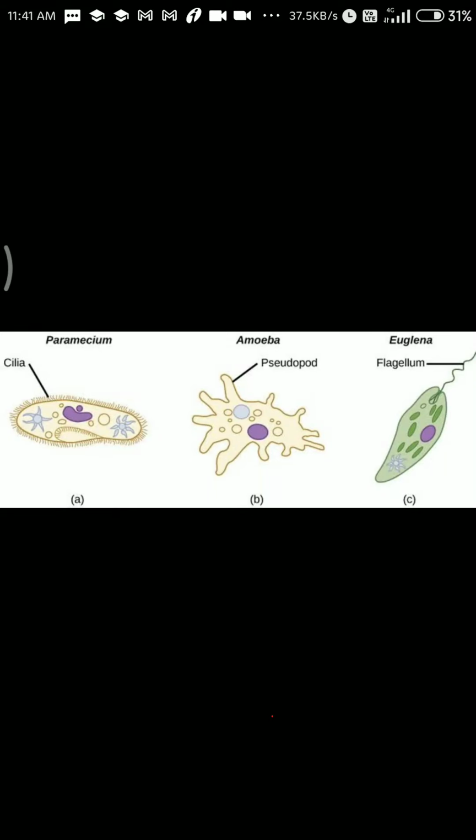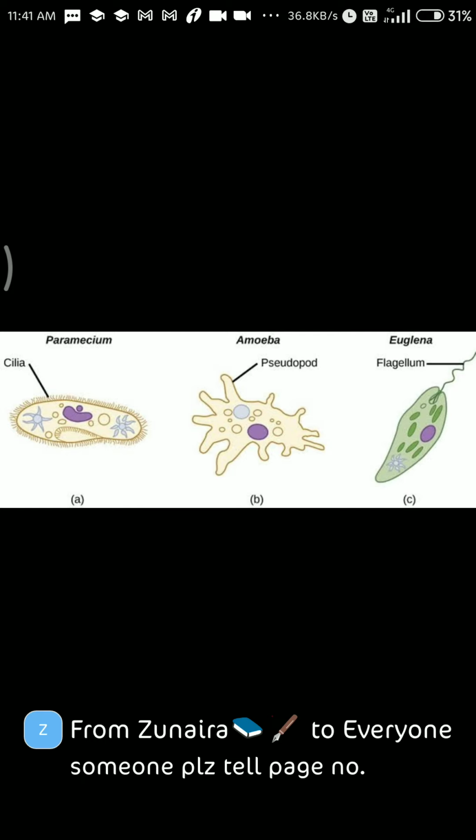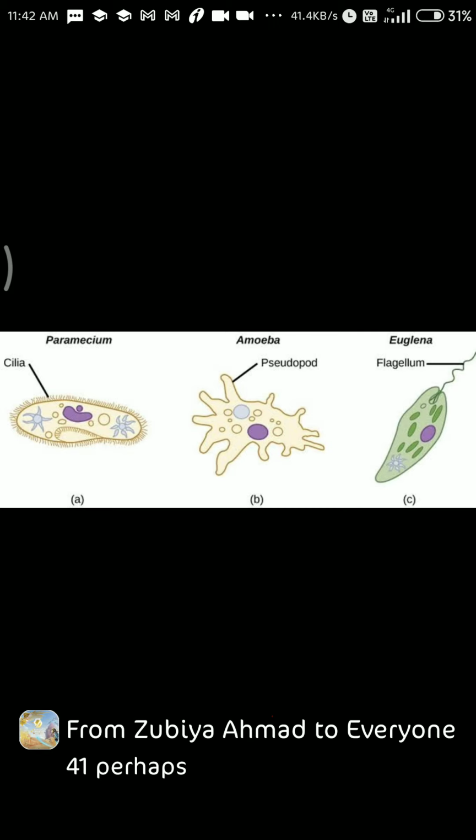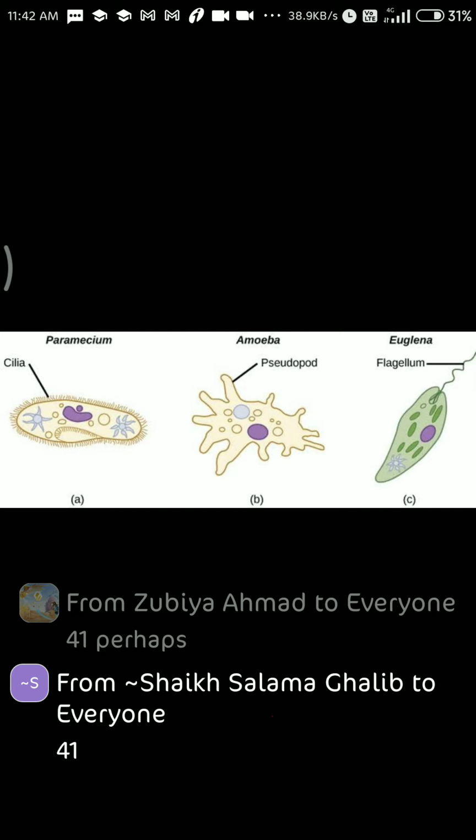So kingdom Protista, they can be found in water as well as on land. So they can be aquatic as well as terrestrial. These organisms are unicellular, eukaryotic, microscopic, and they can be found in water as well as on land. Eukaryotic means a well-defined nucleus. Now, the common examples are amoeba, paramecium, Euglena.